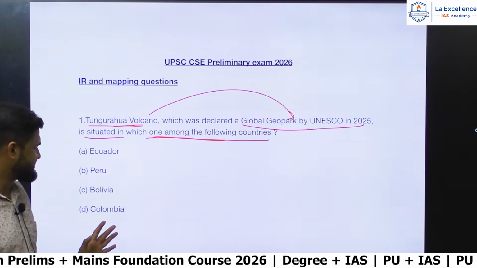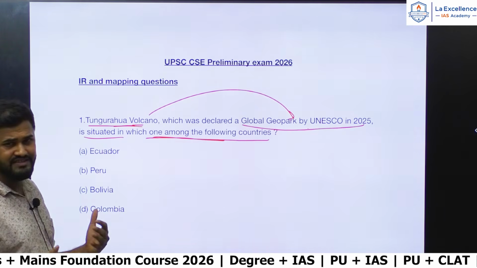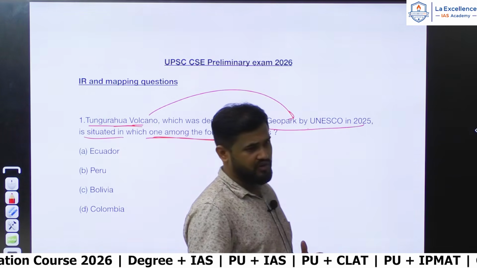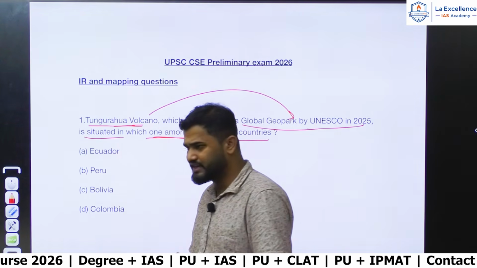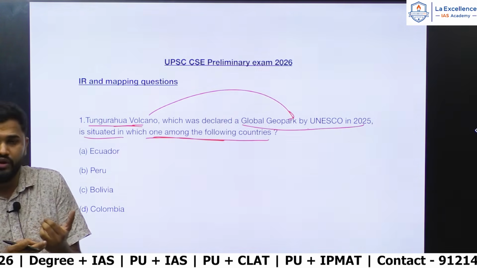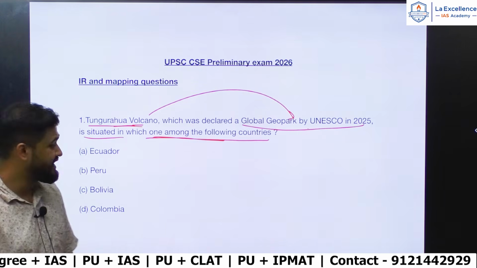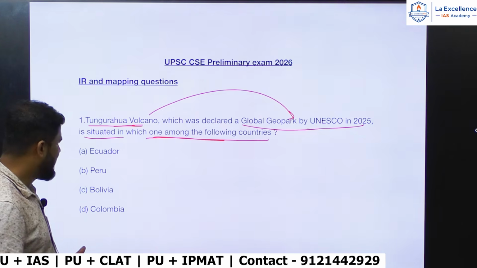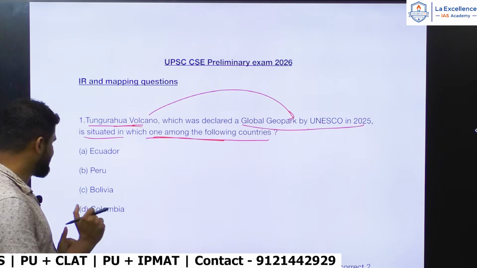One way to guess it is that you can get this hint that Ecuador is a country where some of the important volcanic peaks are situated. For example, Mount Chimborazo and Mount Cotopaxi are situated in Ecuador. In that way, you can connect that Tungurahua might also be in Ecuador. Otherwise, that's not an easy guess, isn't it?